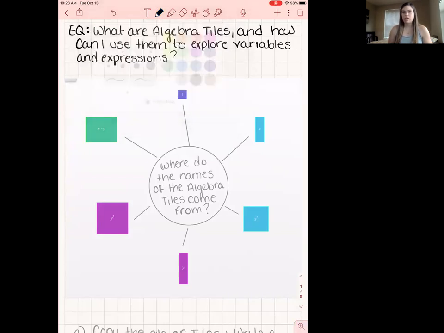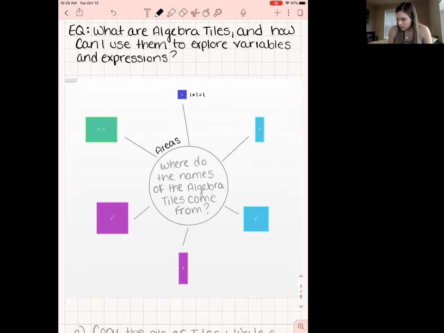So as far as where these names came from, how I came up with the names x squared, y, and y squared is based on the shape's area. So the names come from the area. So these are all rectangles or squares. So the area is length times width. So for this one, this is a 1 by 1 equals 1. So that's our little unit tile.